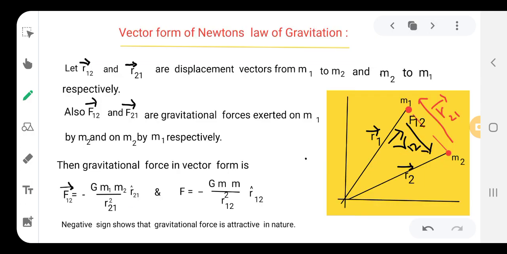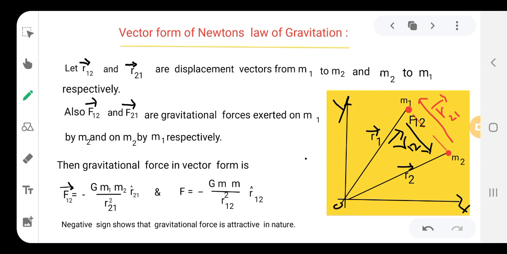Then let us go to the vector form of Newton's law of gravitation. You can see in the figure there is an x-axis and a y-axis, and this is the origin.